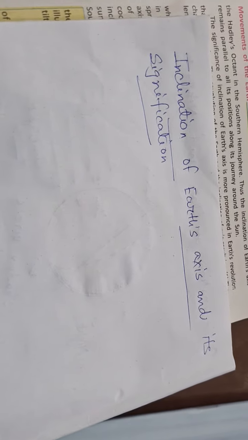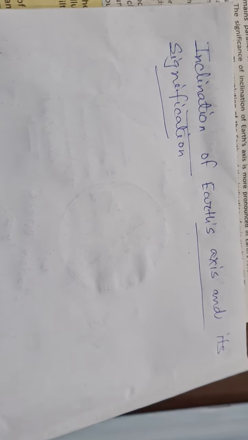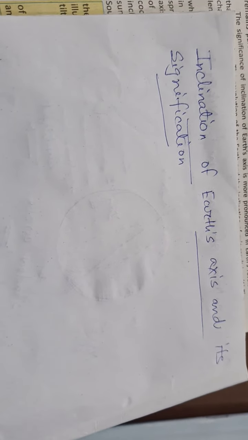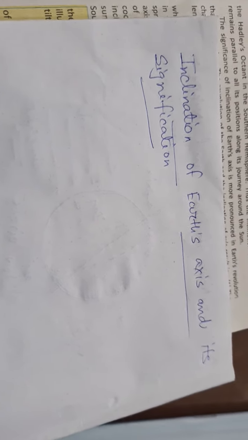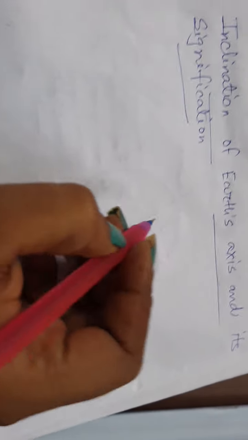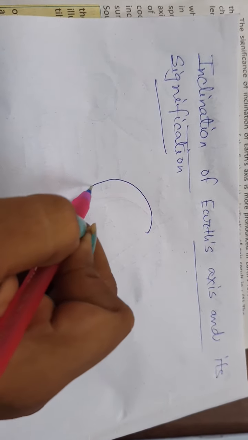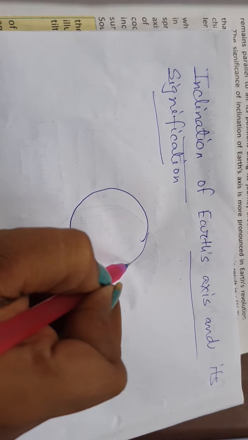Morning students, from chapter 2 our next topic is inclination of Earth's axis and its significance. What is Earth's axis? The axis of the Earth is an imaginary straight line passing through the center of the Earth, joining the two poles. Now I am showing here in the video.